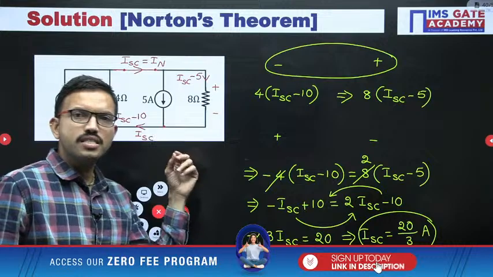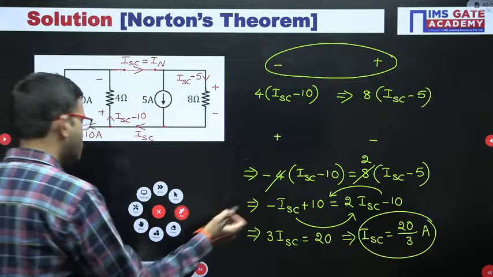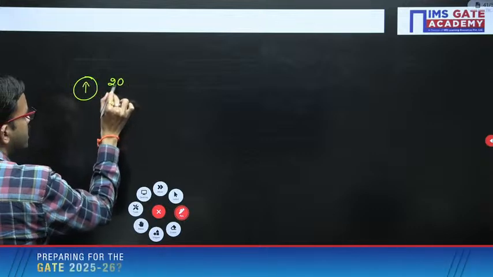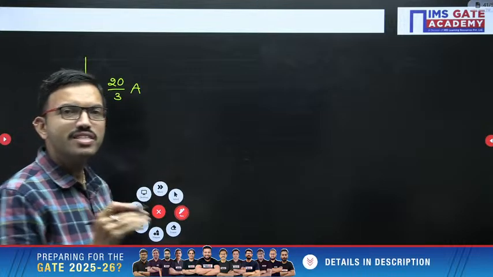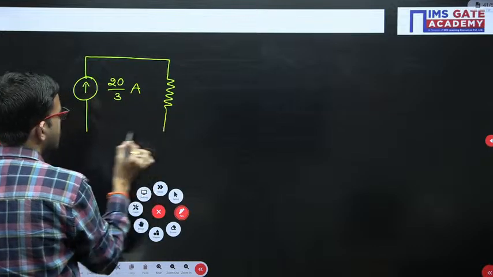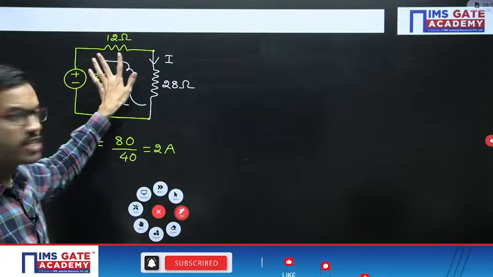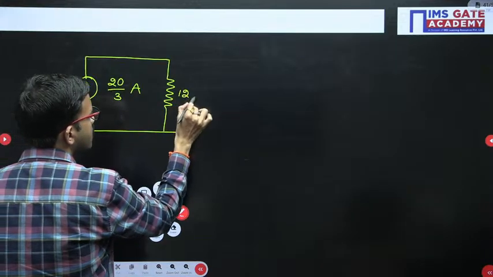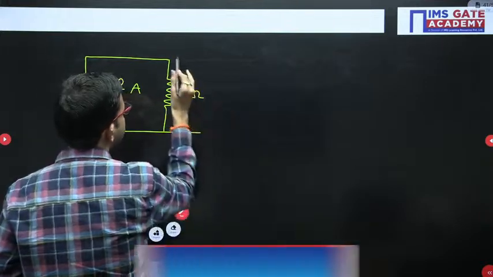Regarding Norton's resistance and Thevenin's resistance, both are same only. Okay. So what are the current source here we got, that value we can keep here, 20 by 3 ampere current source. We have to keep in parallel with Norton's resistance. So Norton's resistance is, earlier we got RTH how much? RTH we got 12 ohm, same. RN also same, 12 ohm. Now after this you can connect the load resistor, that is 28 ohm.